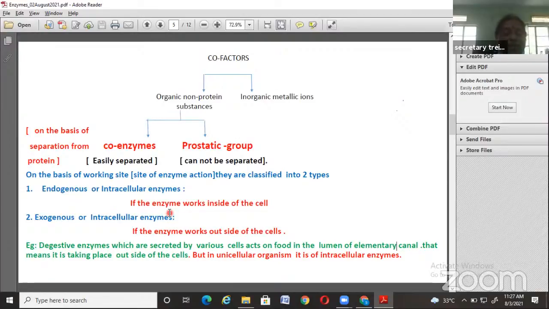But there is an exceptional case, that is, unicellular organisms. It is intracellular type of enzymes. In unicellular organisms, the whole organism is a single cell. Whole systems are arranged in that cell only. That's why in unicellular organisms, enzyme action is intracellular, and intracellular type of enzymes are found in these organisms.